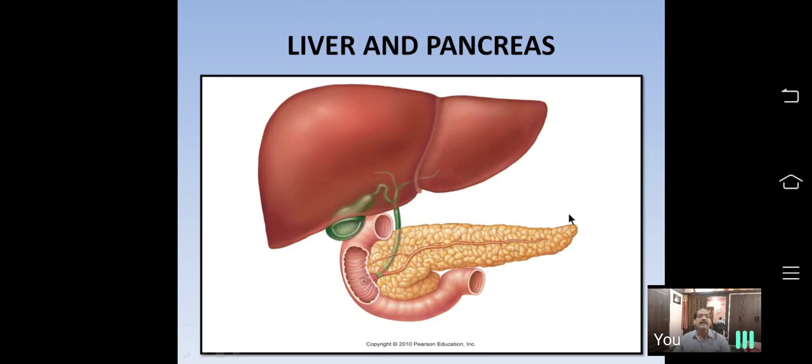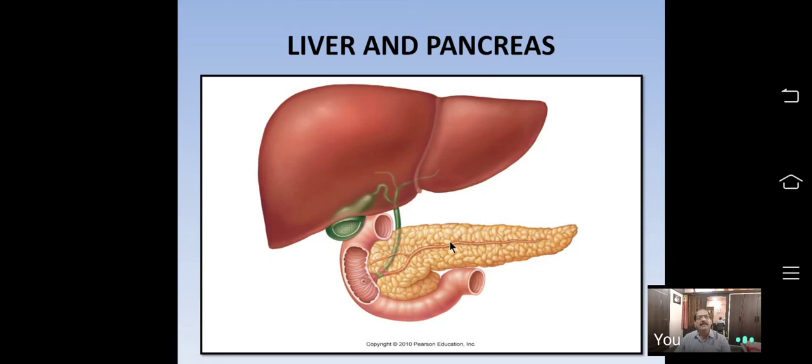The next gland is the pancreas. This yellow colored gland is present just beneath the stomach, in the loop of the duodenum. The duodenum is the first part of the small intestine. This is the pancreas. The pancreas is the second largest gland in our body. It is leaf-like.